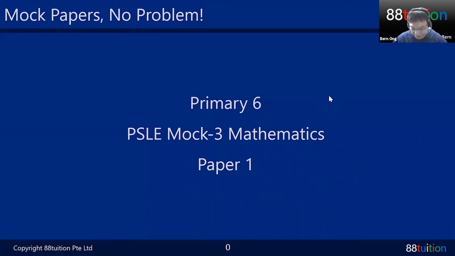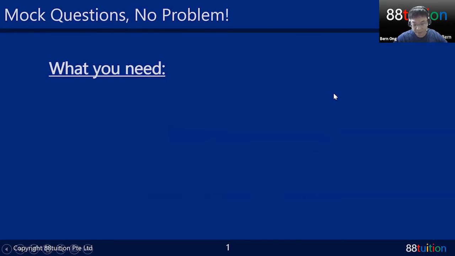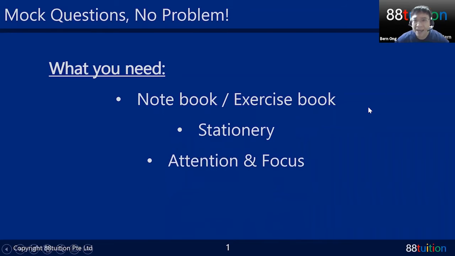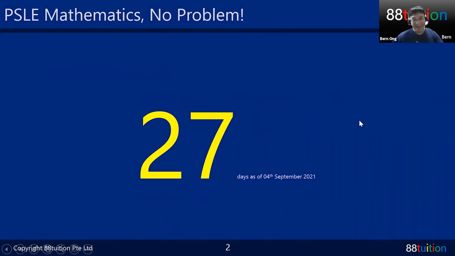Come, let's go into the paper 1 mock 3. What do you need? If you can have the exercise book or notebook, or some of you even have this math book where you put all the formulas inside, that would be great. You can write down some of the notes. Your stationery, as you know, I like to have colors, and of course your attention and focus. If you manage to print out the mock 3 paper, that would be even better.